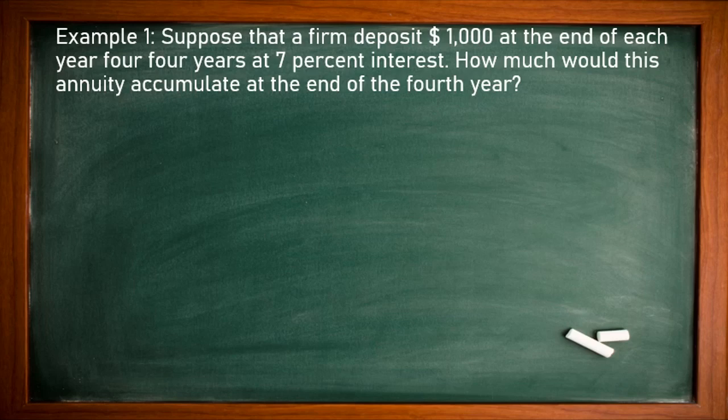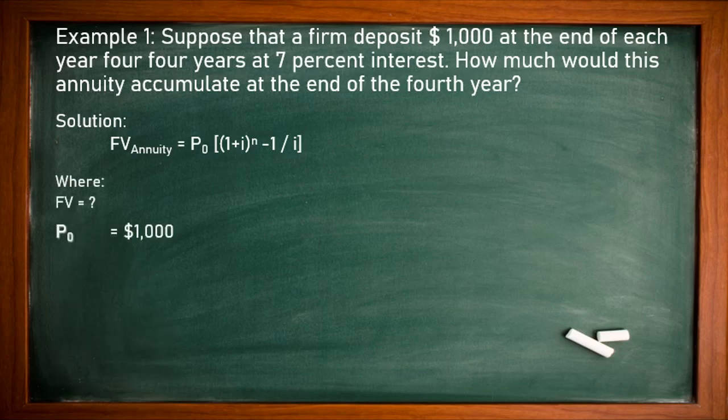Suppose that a firm deposits $1,000 at the end of each year for 4 years at 7%. How much would this annuity accumulate to at the end of the 4th year? Let us see the solution. We'll use the future value annuity formula P0 times 1 plus I power n minus 1, whole divided by I. So what is the future value? We need to calculate. P0 is given as 1000, I is 7%, we can use 0.07, n is equal to 4 years.